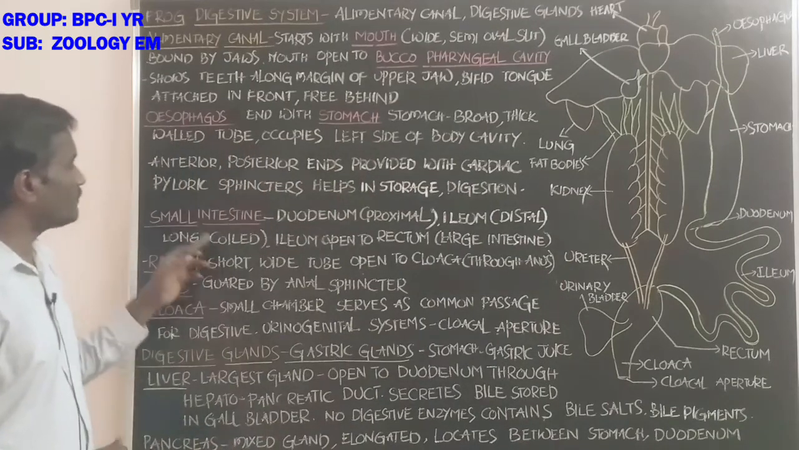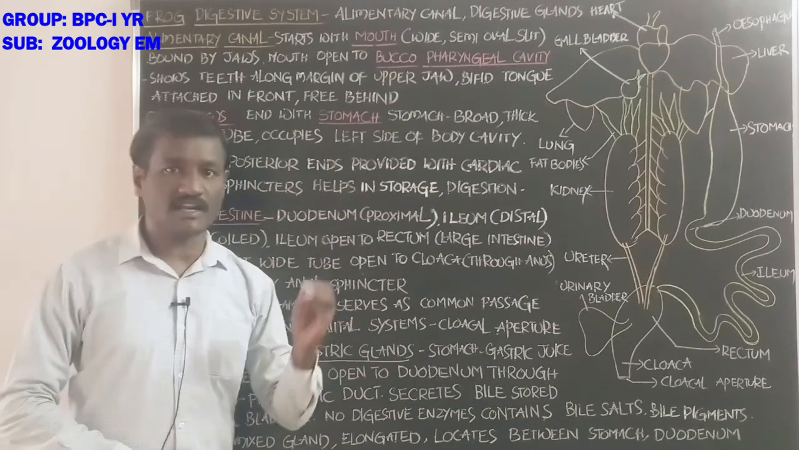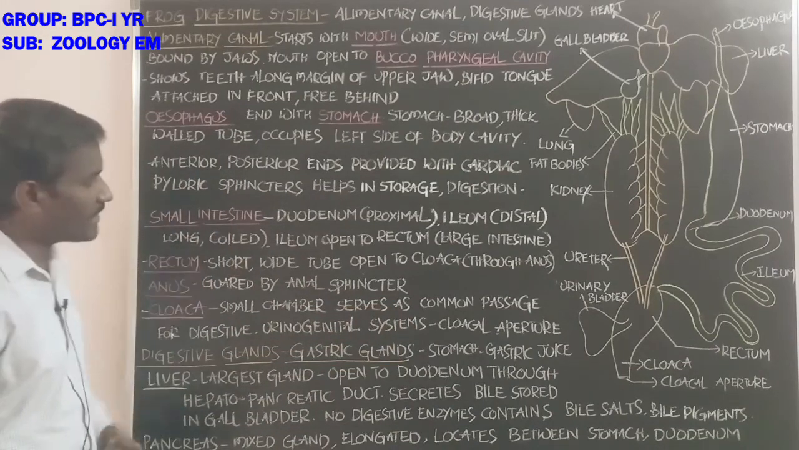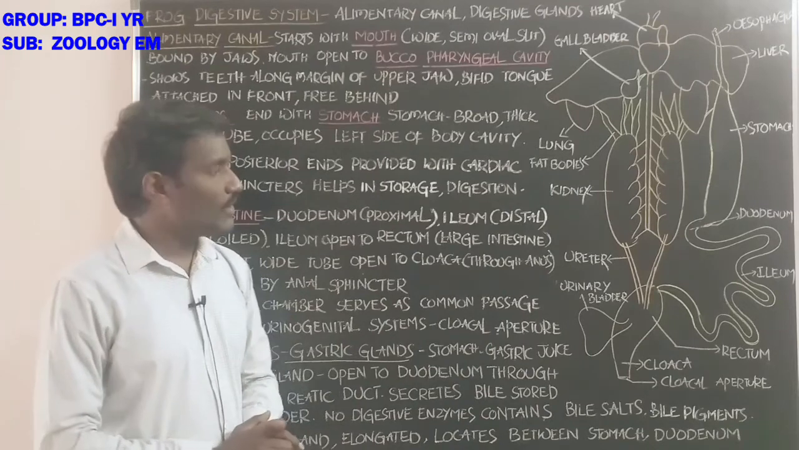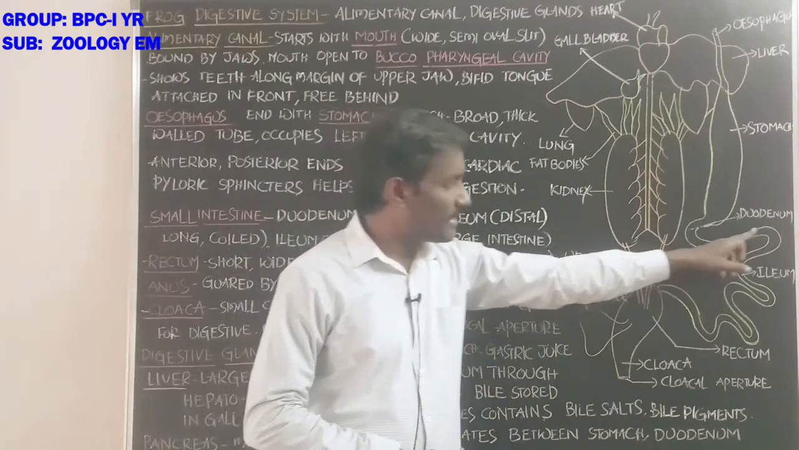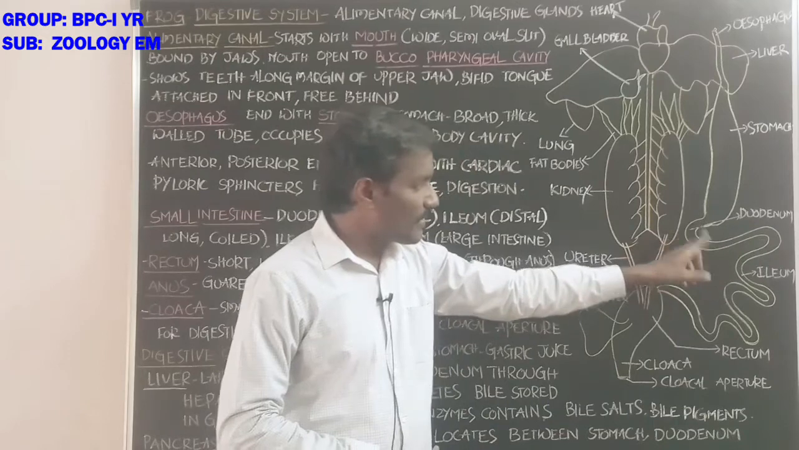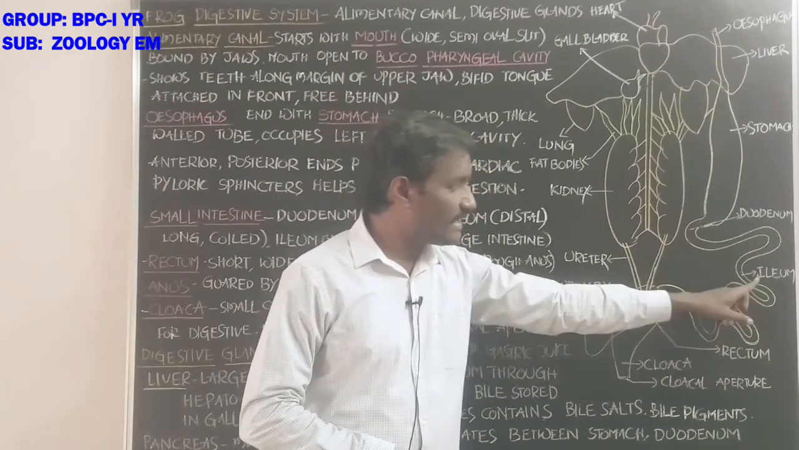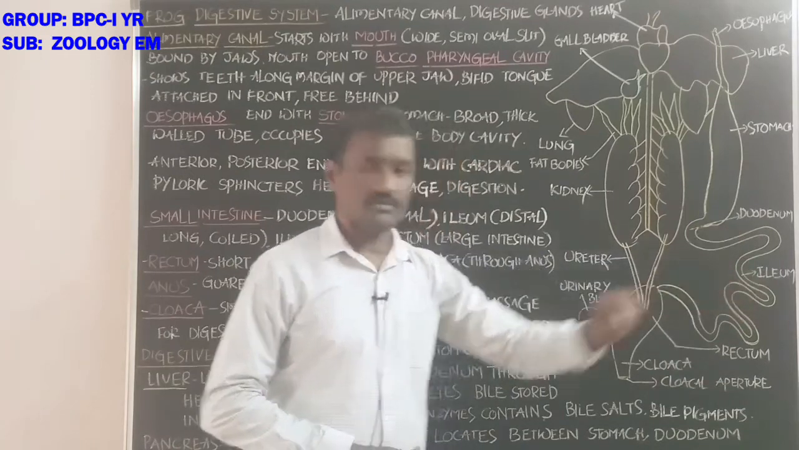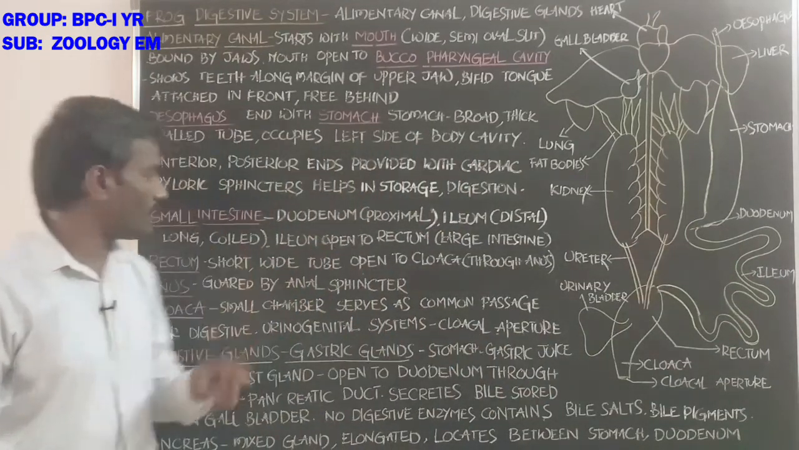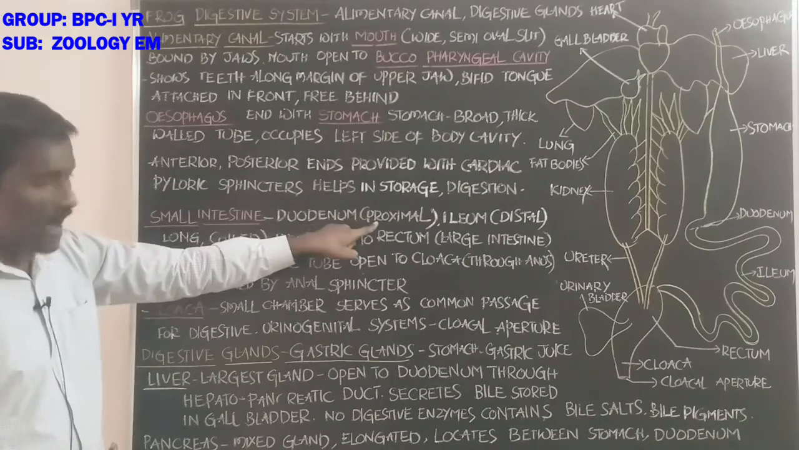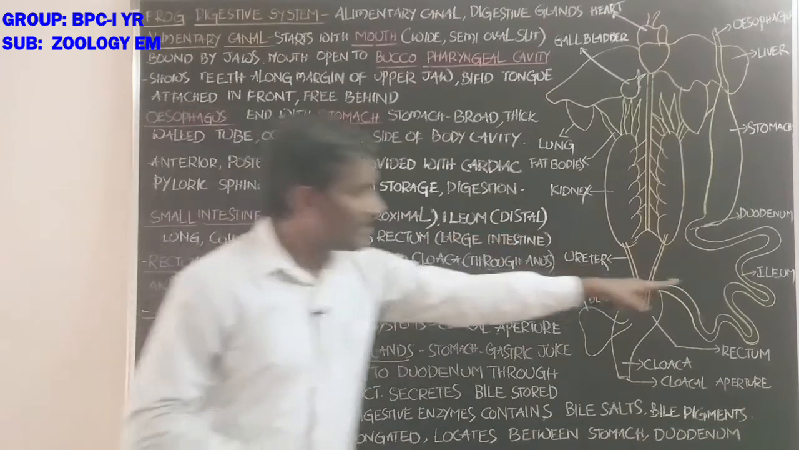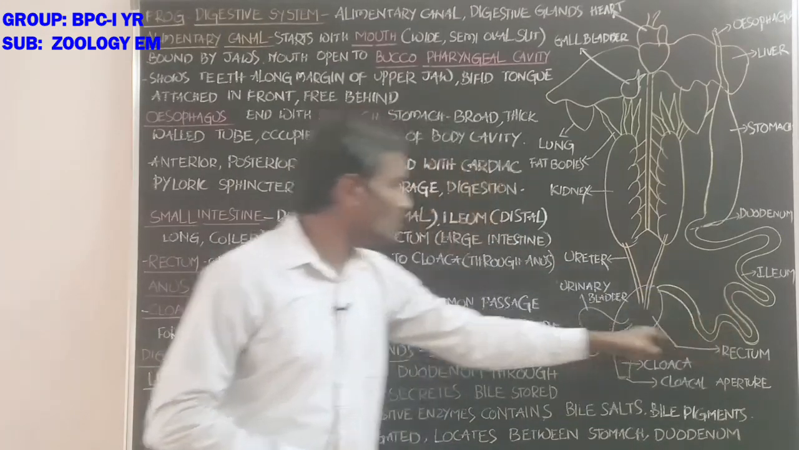The stomach helps in storage and digestion of the food particles. Next, the small intestine divides into two parts. The proximal, first part is the duodenum. The next part, a highly coiled tube, is the ileum. Duodenum and ileum are the two parts of the small intestine.